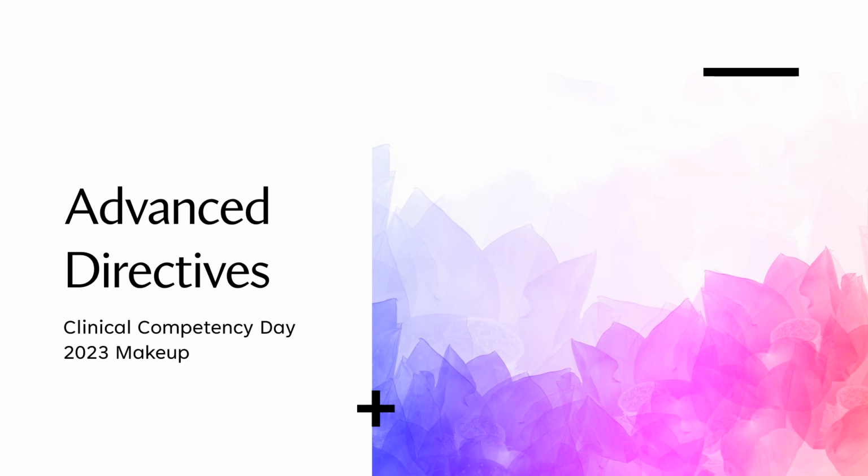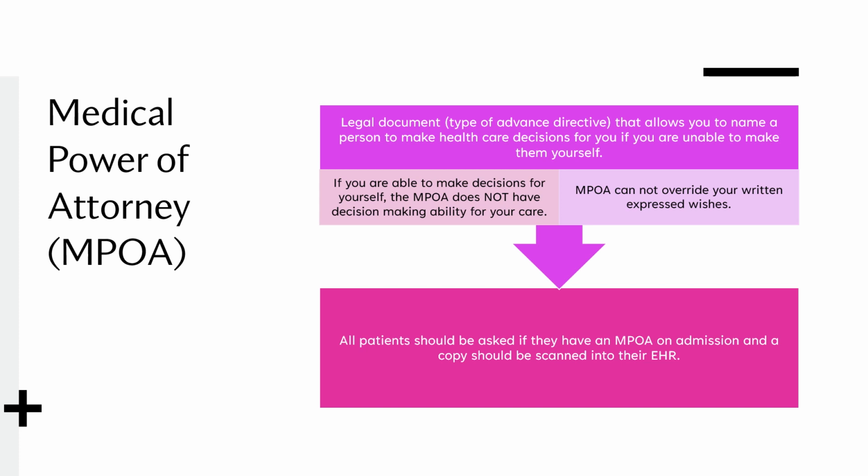We are going to discuss types of advanced directives and what you as a healthcare provider need to know about patients with advanced directives. A medical power of attorney is a type of advanced directive that allows the patient to name a person to make healthcare decisions for them in the event that they are unable to do so themselves. Medical power of attorneys only go into effect when the patient loses the ability to make decisions for themselves, and the MPOA is unable to override any expressed wishes outlined in the MPOA or POST form document.